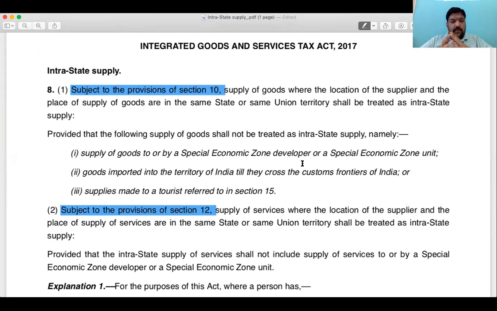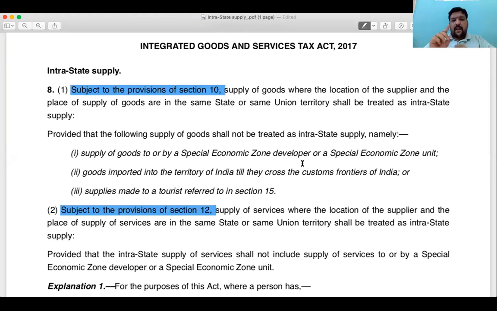The point that I want to drive home is, if in a transaction there is going to be a supplier or recipient outside India, then it cannot be covered by section 12. It has to be covered only by 13. So, location of supplier India, place of supply India. So, I would call this as intrastate supply only.